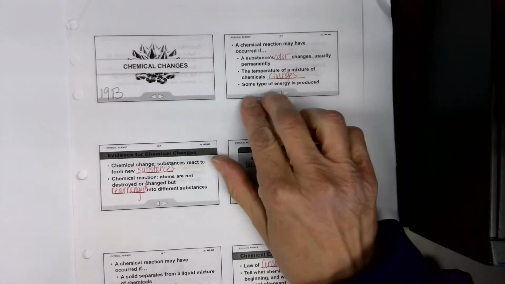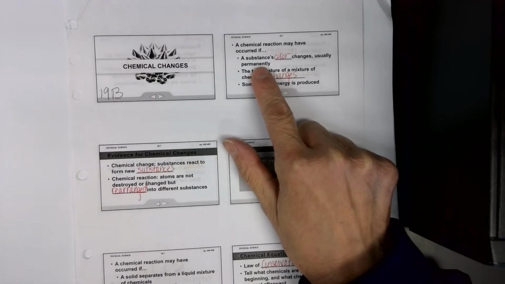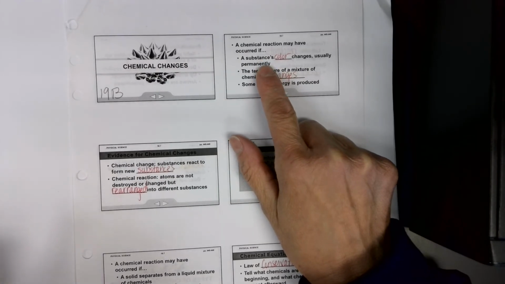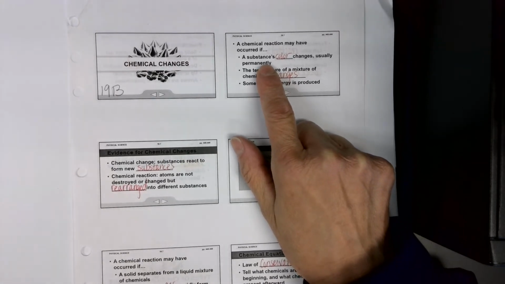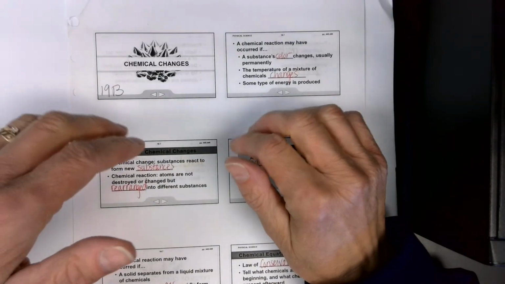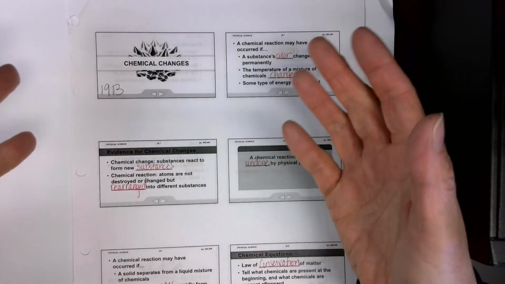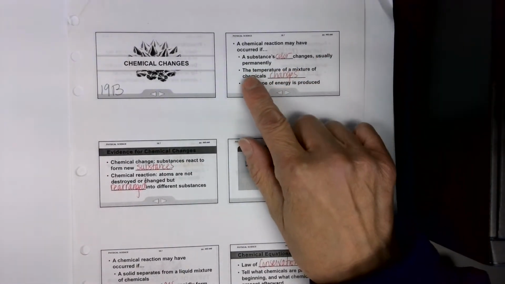A chemical reaction may have occurred if the substance's color changes, usually permanently. So this is not you adding Kool-Aid mix to something. This is instead, when you mix two substances together, they change and they become red, or they turn green, or whatever, and it's permanent.